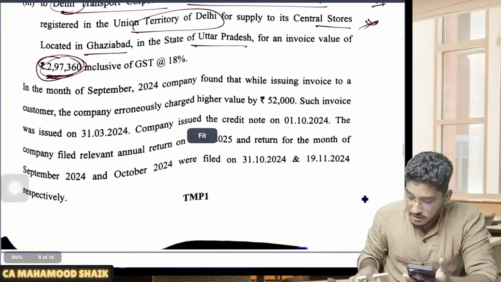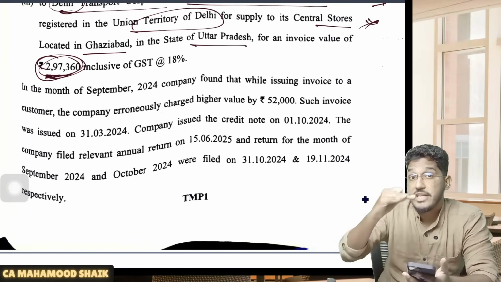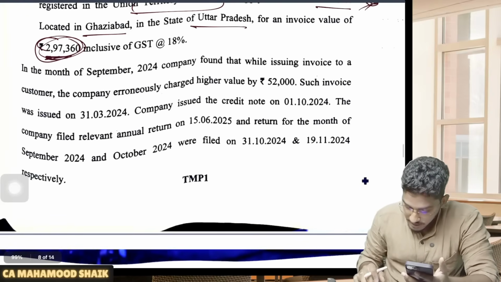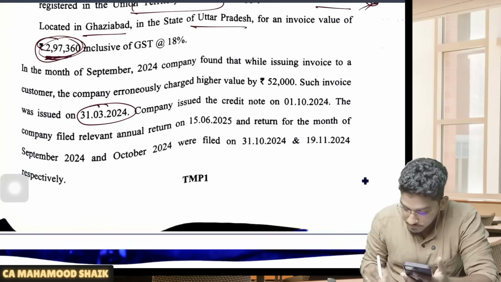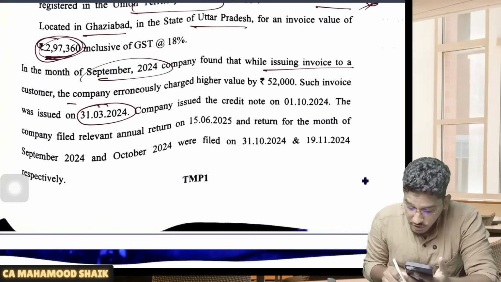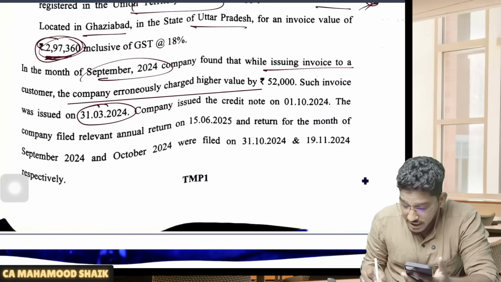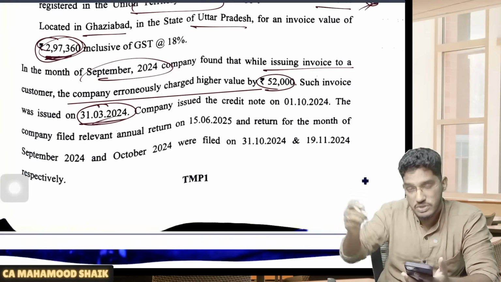And when I say 30th of November following the end of the financial year in which supply has been made, if you see here, the initial supply was made on 31st of March 2024. In the month of September 2024, the company found that while issuing an invoice, it erroneously charged a higher value by 52,000.